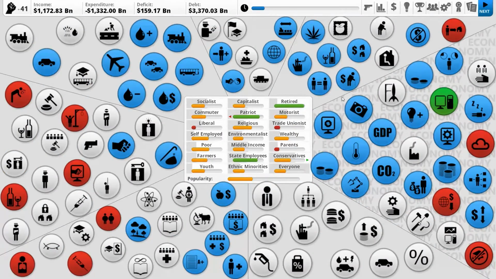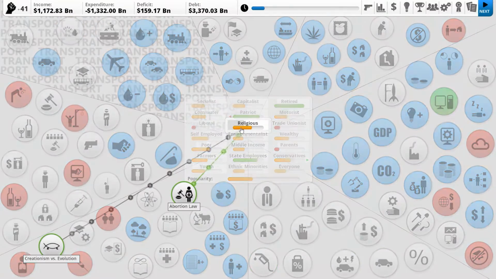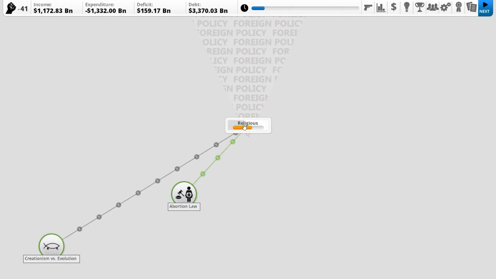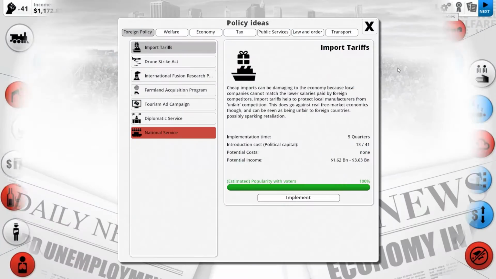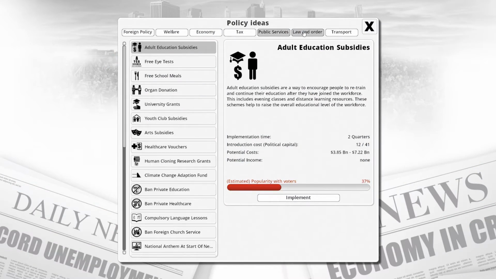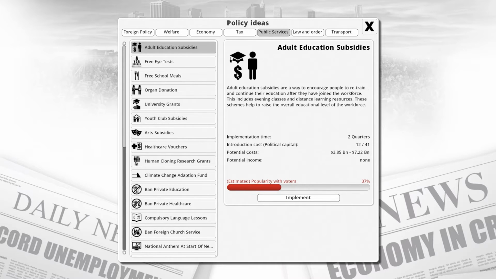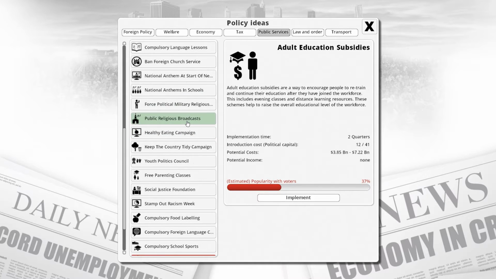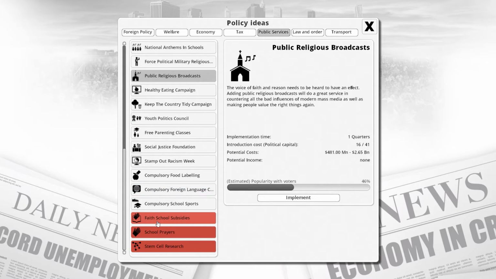Okay, so religious people don't like us. Wait. Liberals and religious people both like the abortion law. Huh. I thought this was going to be a hot button issue, but apparently everyone's fine. Well, in which case that law is never changing while we're in power. Okay, so we need to make religious people like us more. Now, there is the option that we could go fully religious here. We could really go for like a religious kind of paradise place. I think we might do it.